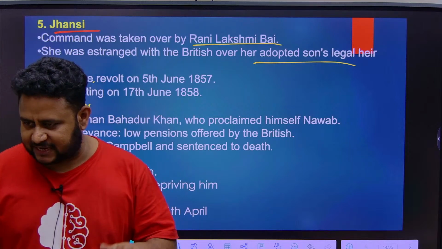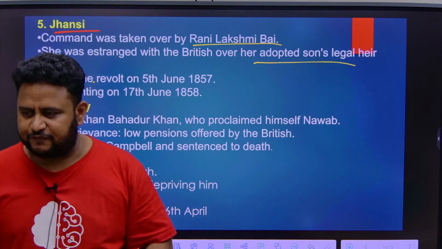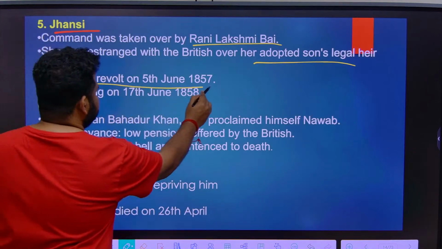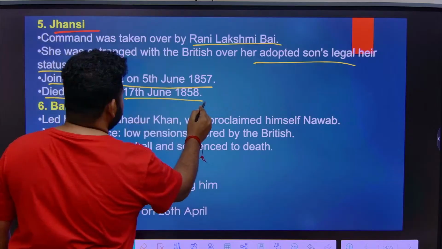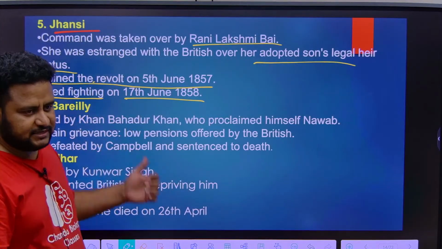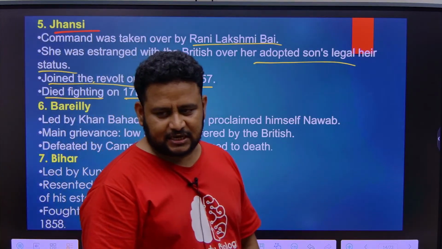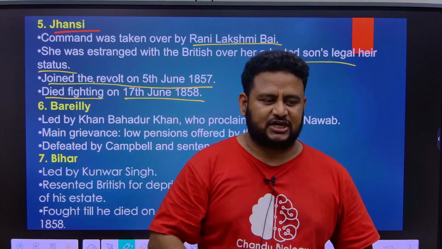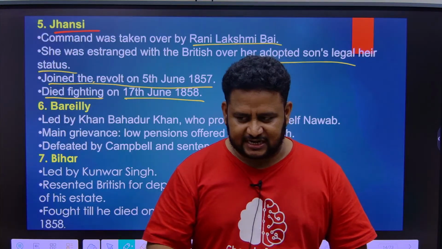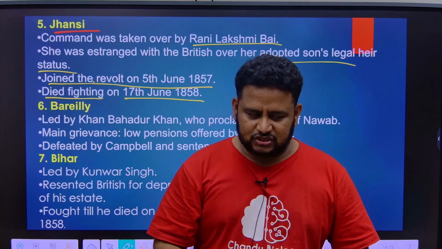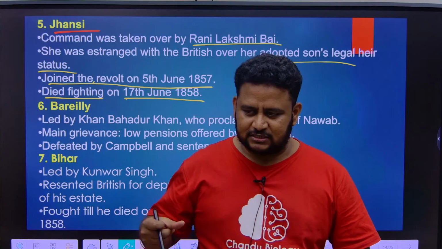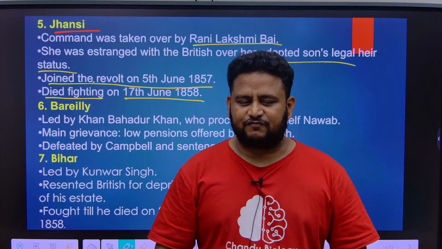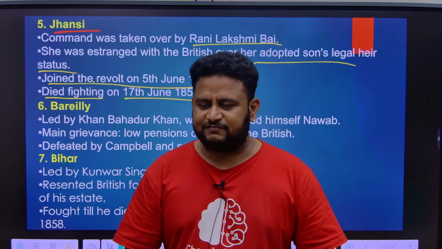She waited for a perfect time. This 1857 revolt provided a fertile ground for her revolt. She joined the revolt on 5th June 1857, and died fighting on 17th June 1858. That is almost 1 year she fought. Why? Because doctrine of lapse was applied on Jhansi, but she didn't have her own son, she had an adopted son. So she started fighting because the British wanted to capture Jhansi under doctrine of lapse. She fought heroically against the British, and she died after 1 year, that is 1858.